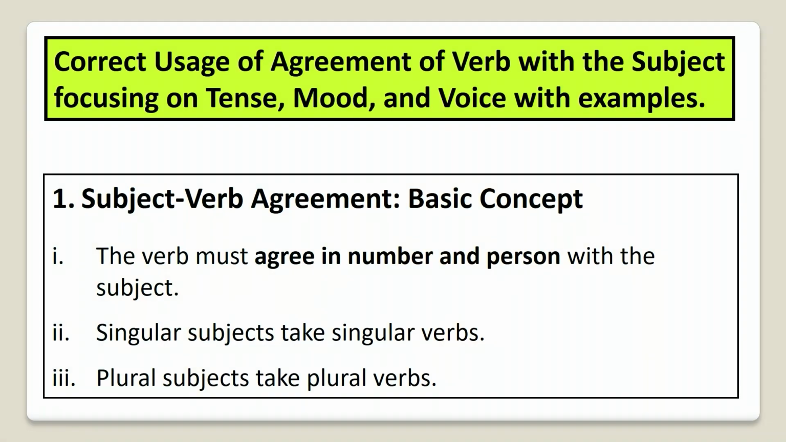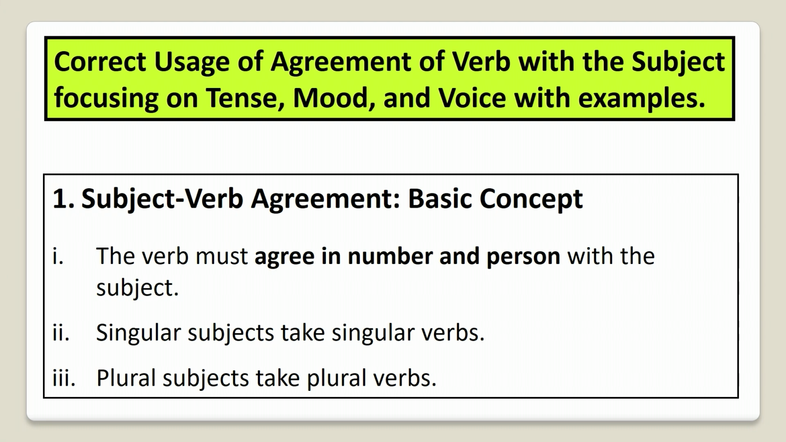Well, students, we are already learning different moods with the subjects, and how we can make correct use of agreement of verbs with the subject, focusing on tense, mood, and voice with examples. Here it is very important: without examples, we cannot learn these particular grammatical things. So here we are trying to make it clearer with examples how these agreements of verbs are used, and how the subject is connected with tense, mood, and voice.